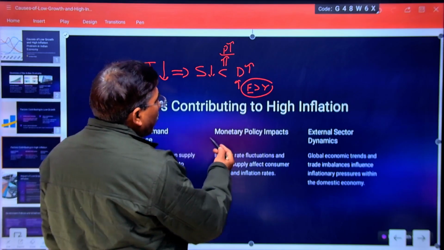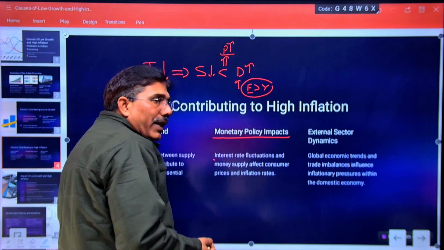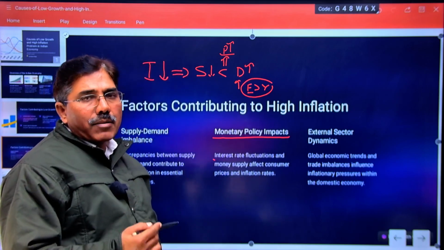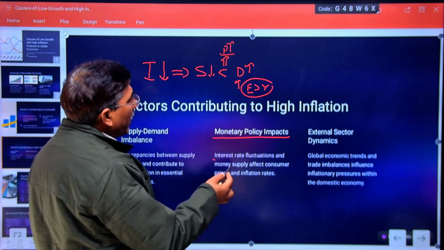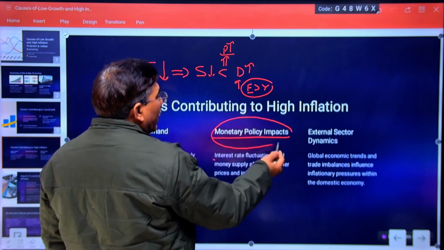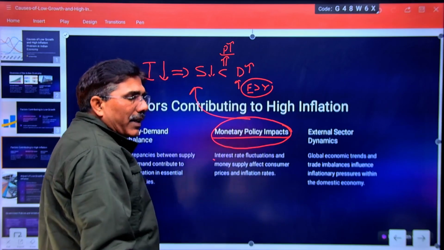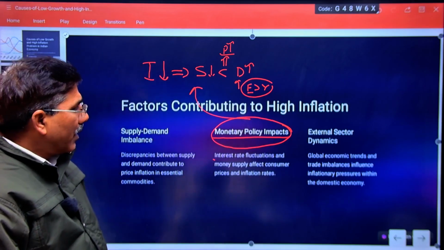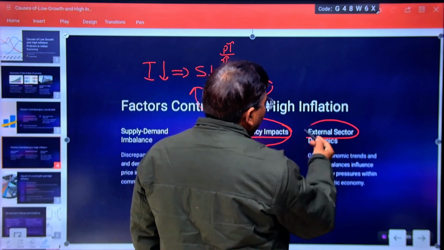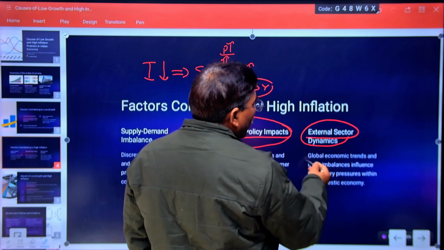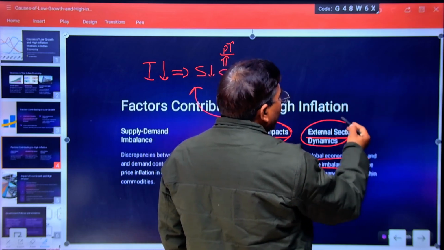Monetary policy impact, as I previously discussed, tough monetary policy. Why? Because of high inflation, a 10.1% inflation rate was there. That is why the government of India followed the tough monetary policy, and it again added fuel to the fire, and finally it led the economy into high inflation and low growth rate. External sector dynamics, as I explained, in the global economy, one side is recession.